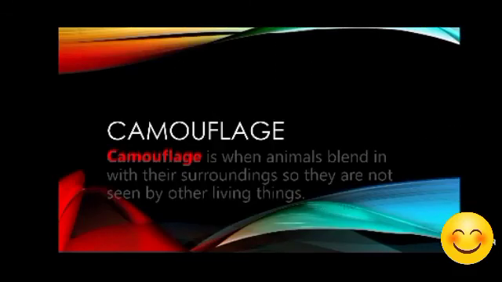Now, what about the animals that cannot move fast, or that do not have huge bodies? They show camouflage. Now, what exactly is camouflage? Camouflage means when animals blend in with the surrounding. Blend means to be mixed. The animal mixes with the surrounding, meaning it changes its skin color, or does something so that it cannot be visible. This special feature is known as camouflage.